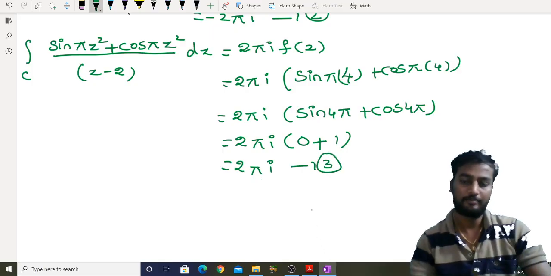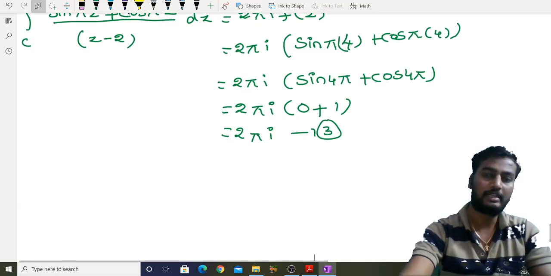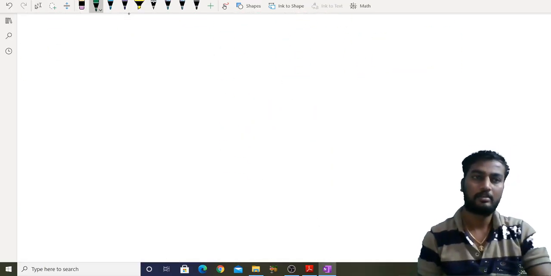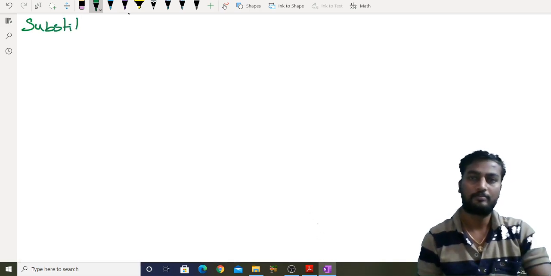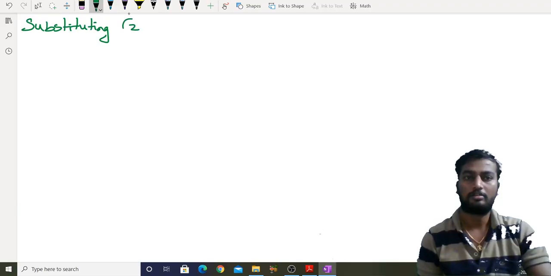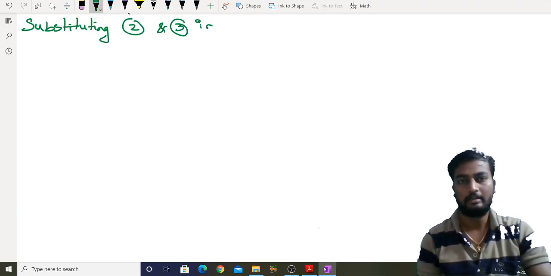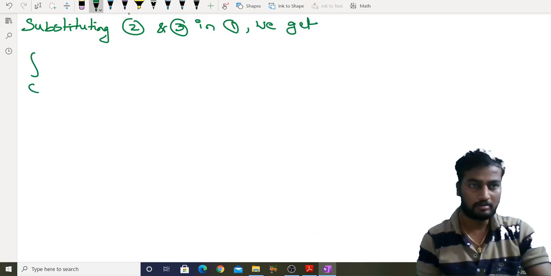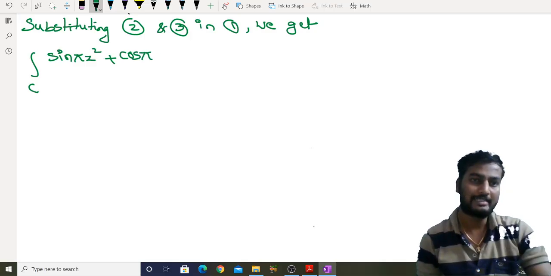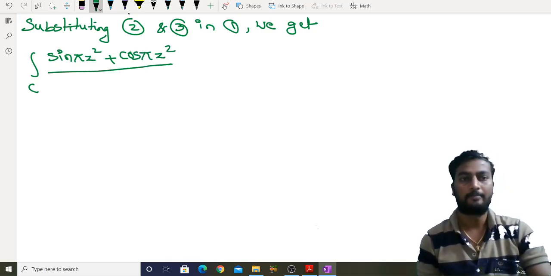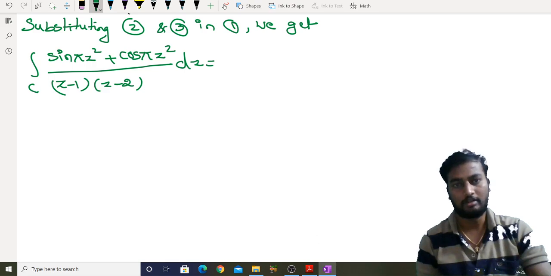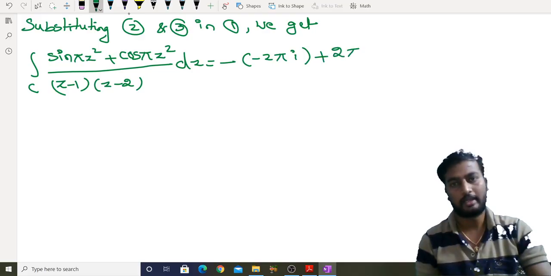This is equation 3. Now substituting 2 and 3 in equation 1 we get the integral over c of (sin πz² + cos πz²)/((z − 1)(z − 2)) dz equal to minus of (−2πi + 2πi).